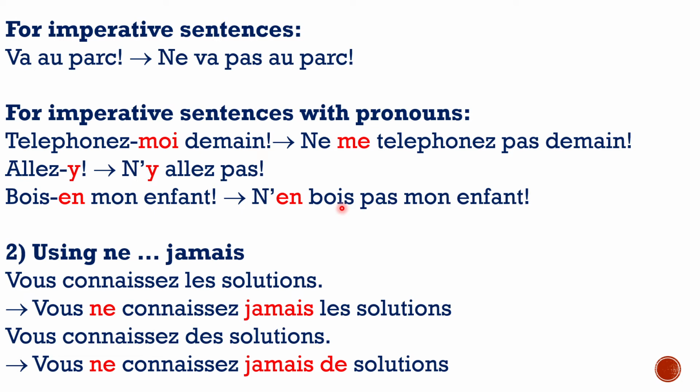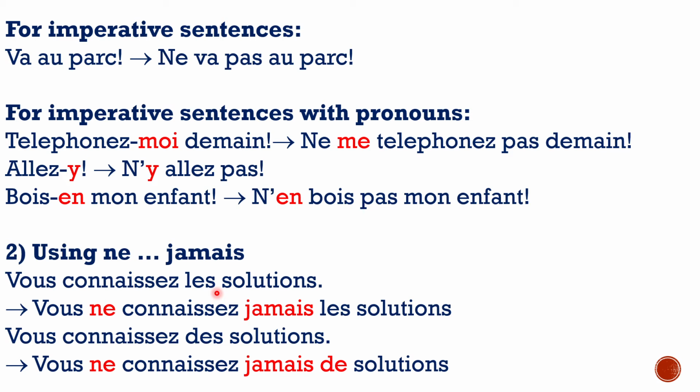So this is how you deal with ne and pas for the different kinds of sentences that you could possibly get. What happens if you have to use ne and jamais, which is never? It's the same thing actually. Instead of pas, you will just have to use jamais. The rest of the rules remain the same. So, vous connaissez les solutions. You know the solution.